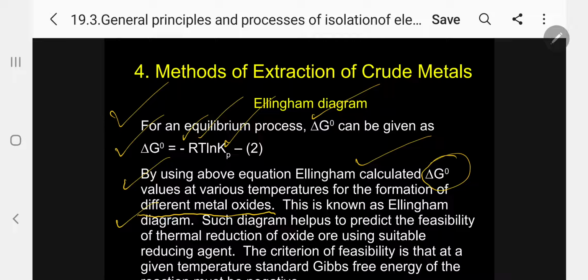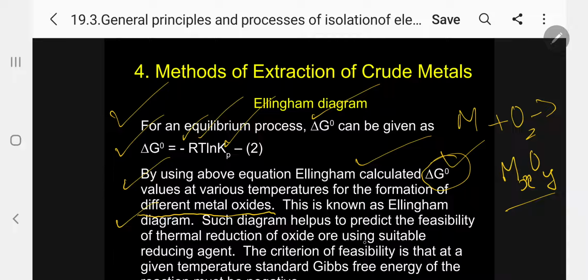This is the answer. By using the above equation, delta G0 equals minus RT ln Kp, Ellingham calculated delta G0 values at various temperatures for the formation of different metal oxides. So metal plus oxygen gives the corresponding metallic oxide. For all the cases of these metallic oxides, he calculated delta G0 at different temperatures. This is known as the Ellingham diagram.